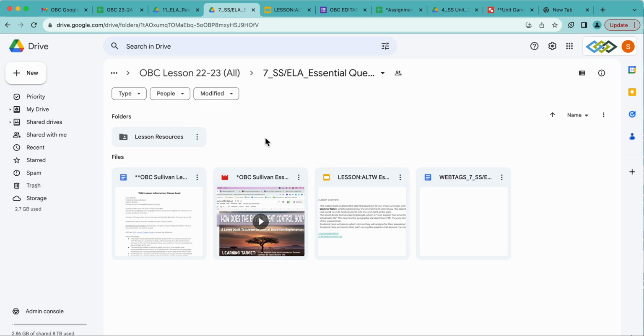So when you land in here, we want to be able to see a lesson resource folder, which I'll talk about in a second. And then these are all of the overriding important documents and resources that help to guide your lesson. So this is the lesson information document. This is this person's lesson. This is what students would click into to help guide them through the lesson. We'll look at it in a second.